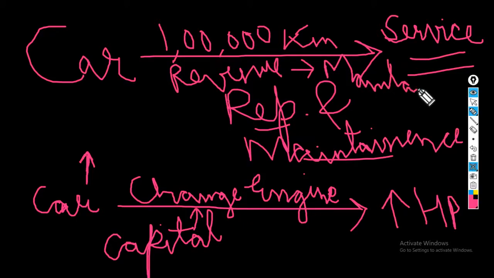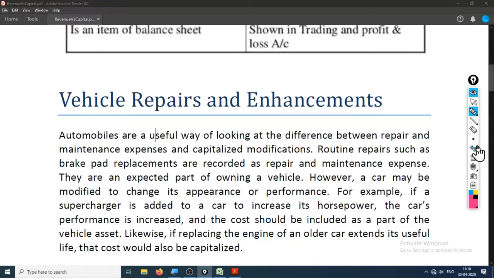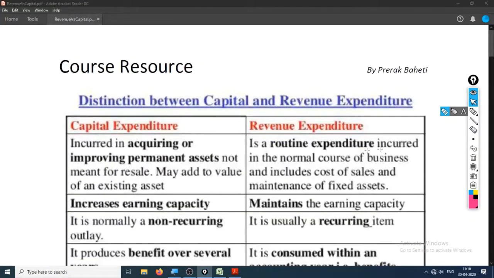It is not enhancing the asset. It is maintaining the same condition. Looks like this concept is not clear, that which to classify as capital and which as revenue. We'll do more examples and see, and if it is clear, then this right here is capital and this right here is revenue. Let's study the difference between them first.